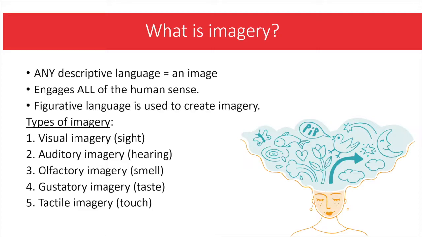Let's look at the different types of imagery that we get. Firstly is visual imagery, sight. Second, auditory imagery, hearing. Third, olfactory imagery, smell. Number 4, gustatory imagery, taste. And number 5, tactile imagery, touch. Let's look at how imagery can be achieved on the next slide.